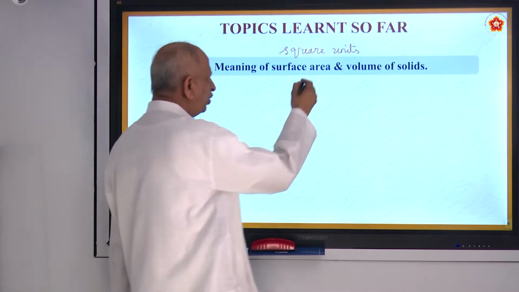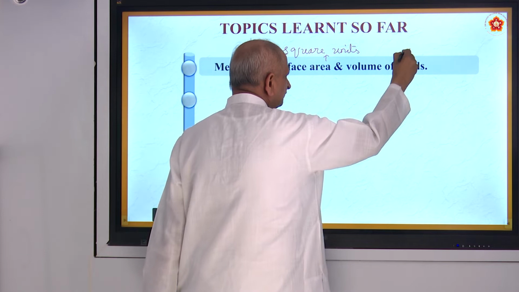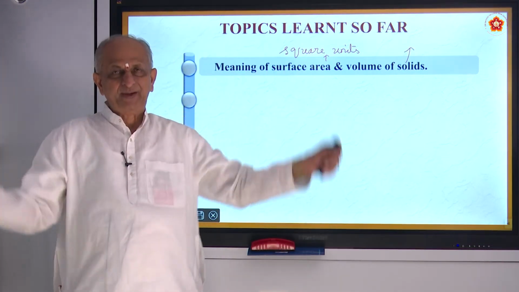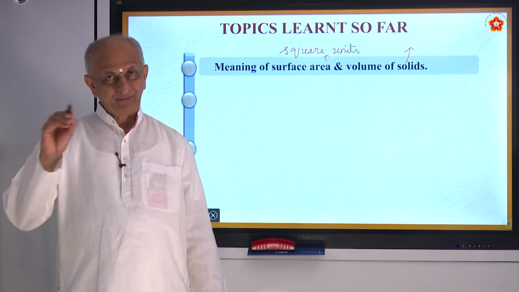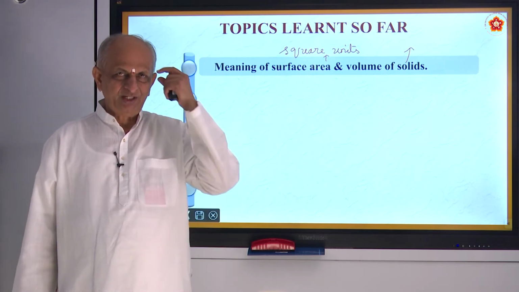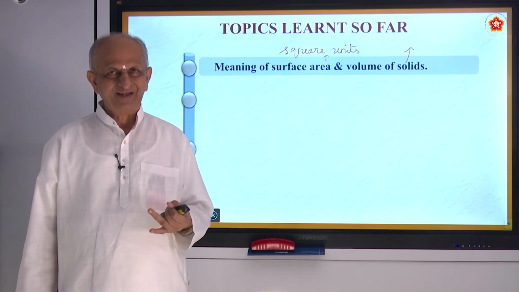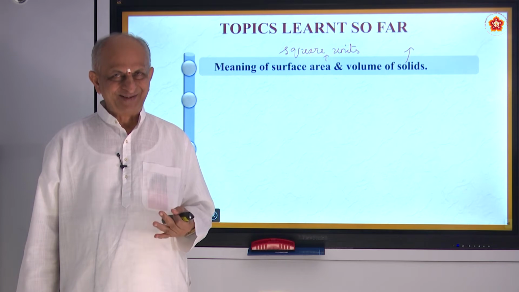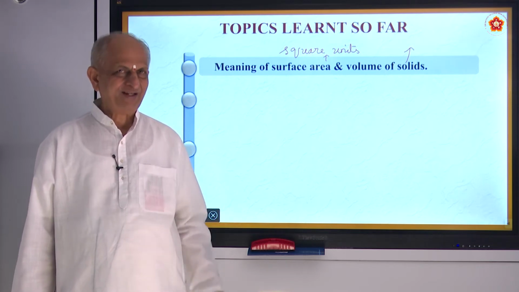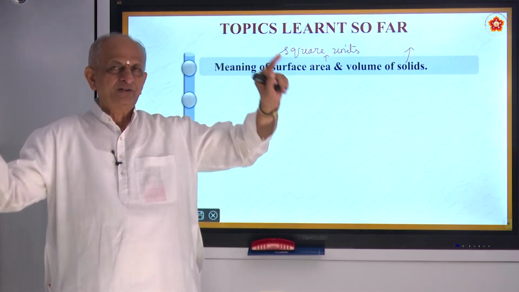What do you mean by volume? Volume is the space occupied by the solid. So when you say solid, for example, cube, cuboid, cylinder, cone, sphere, etc., they will occupy some space.